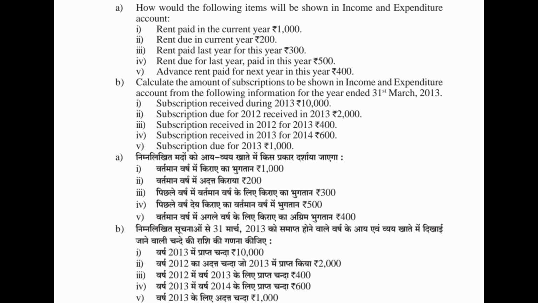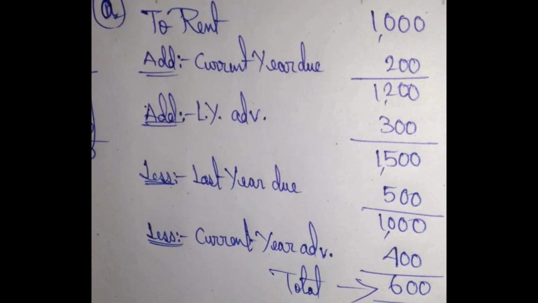B. Calculate the amount of subscription to be shown in the income and expenditure account from the following information for the year ended 31st March 2013. 1. Subscription received during 2013 rupees 10,000. 2. Subscription due for 2012 received in 2013 rupees 2,000. 3. Subscription received in 2012 for 2013 rupees 400. 4. Subscription received in 2013 for 2014 rupees 600. 5. Subscription due for 2013 rupees 1000. Pause the video and see the answer.